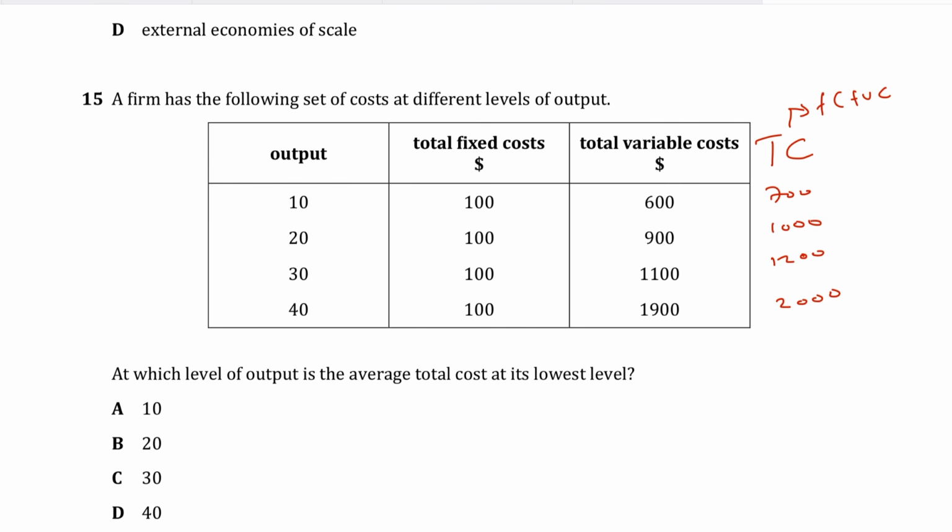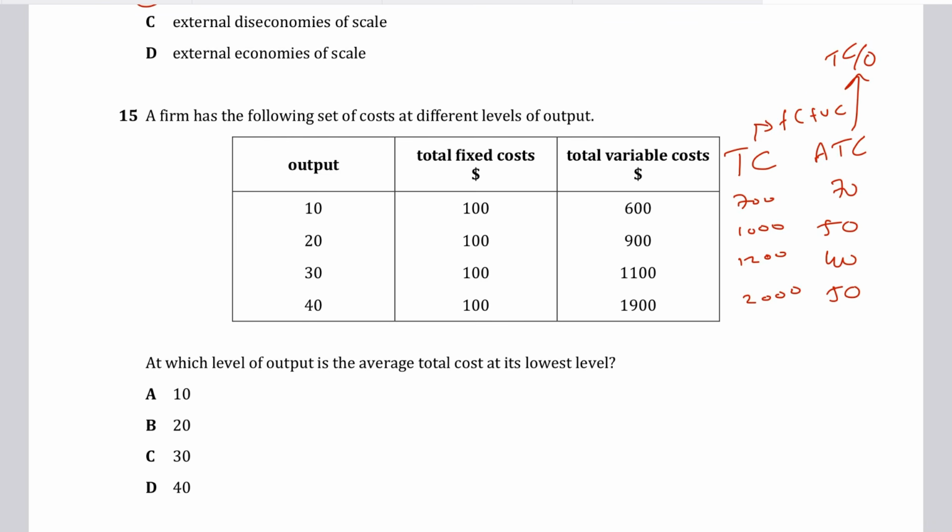Then you need to find the average total cost. Average total cost is simply total cost divided by your output. So 700 divided by 10 is 70, 1,000 divided by 20 would give you 50, 1,200 divided by 30 would give you 40, and 2,000 divided by 40 should give you 50. So the lowest is 70, 50, 40, 50, which is actually 40.